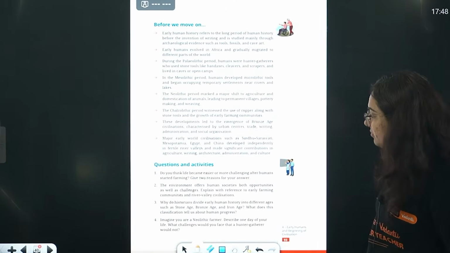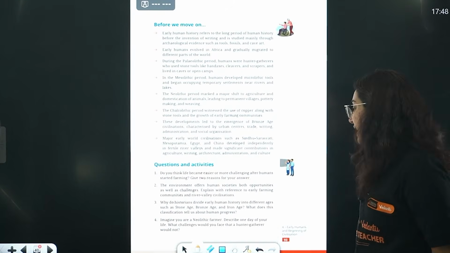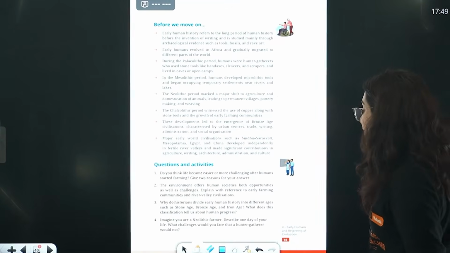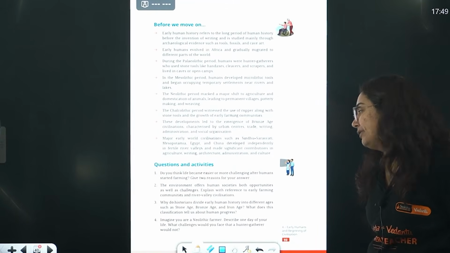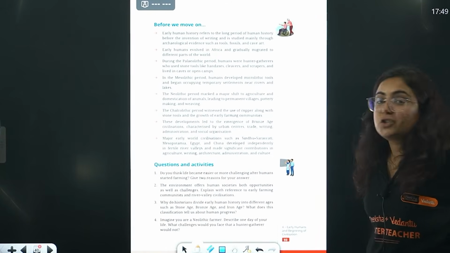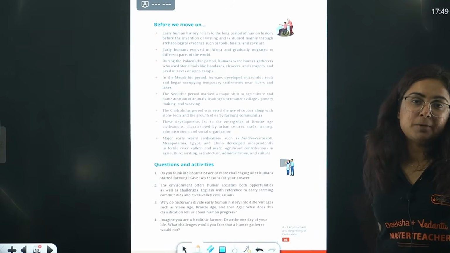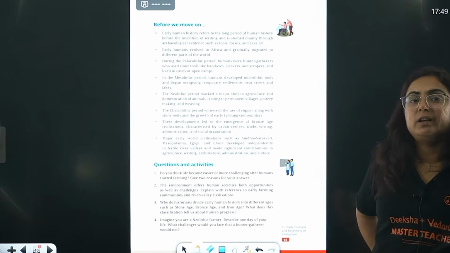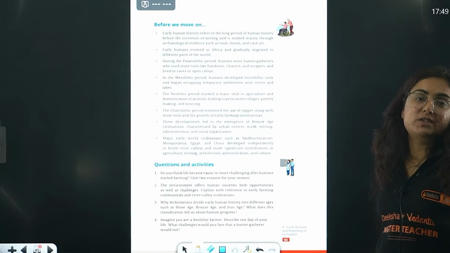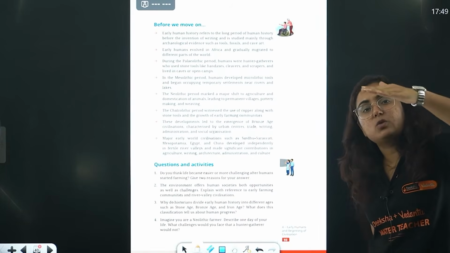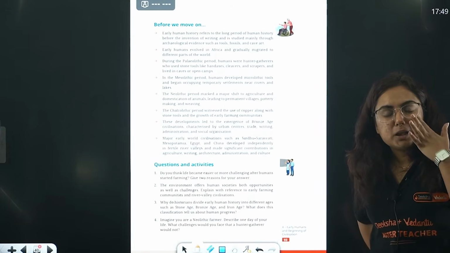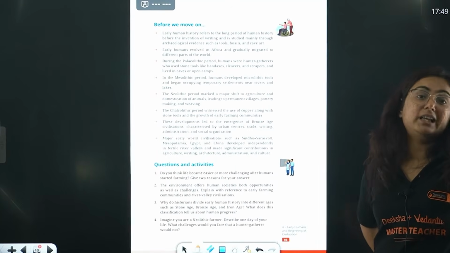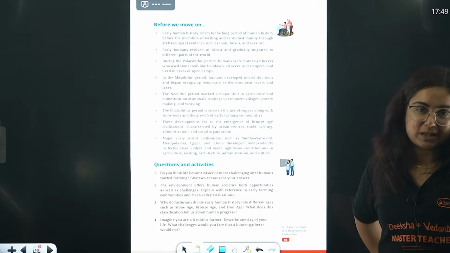The environment offers human societies both opportunities as well as challenges. Explain with reference to early farming communities and river valley civilization. Yes. As the environment changed, we started a civilization, but after that challenges started. When I talk about Egyptian civilization, we found that there were social differences. So yes, that is also one of the challenges in the society. Those social differences later proved to be very bad for the society.